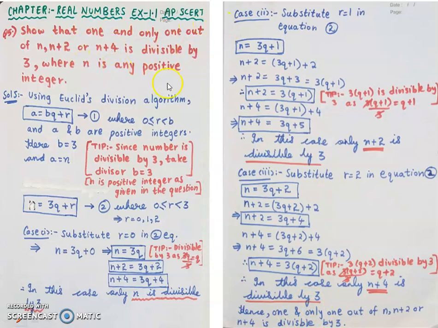Okay. And here I took n as a positive integer. So out of n plus 2 or n plus 4, any one should be divisible. That is my condition. So in all the 3 cases, I have taken 1, 1 and I have proved that any one is divisible at a particular time. That was my question and I am successful in proving that. So divisible means it should be divisible by 3. That is, it should be a factor of 3.